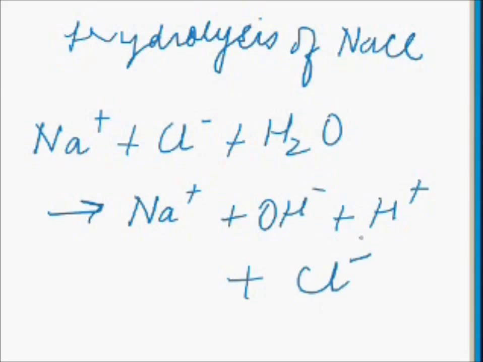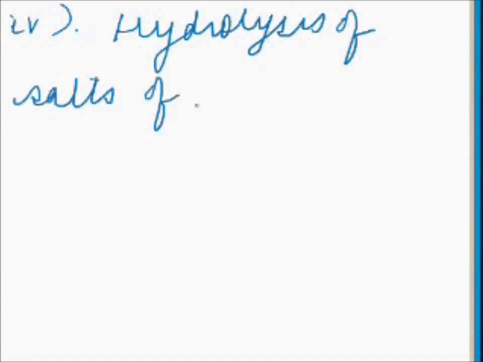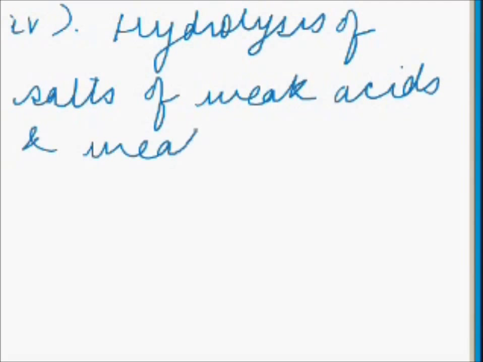The another type, which is the fourth type, is hydrolysis of salts of weak acids and weak bases.